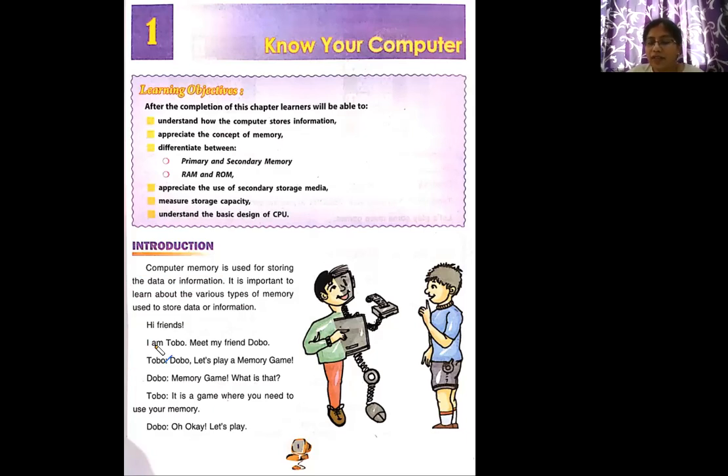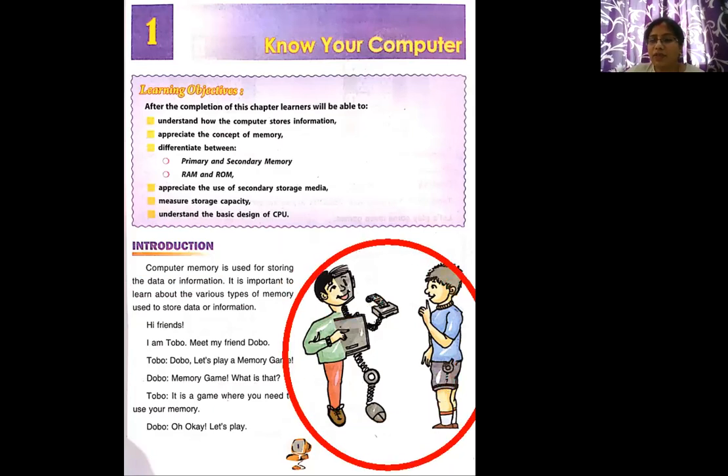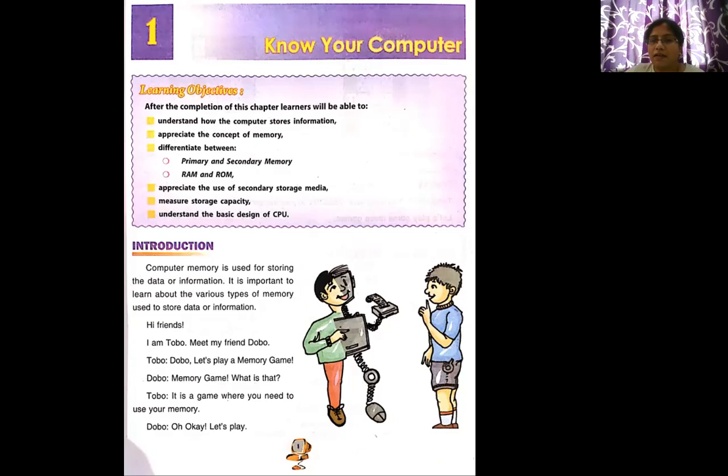Here are two friends. You can see two friends here. They are having a conversation between them. Hi friends, I am Tobo. Meet my friend Dobo. Tobo says to Dobo, let's play a memory game.